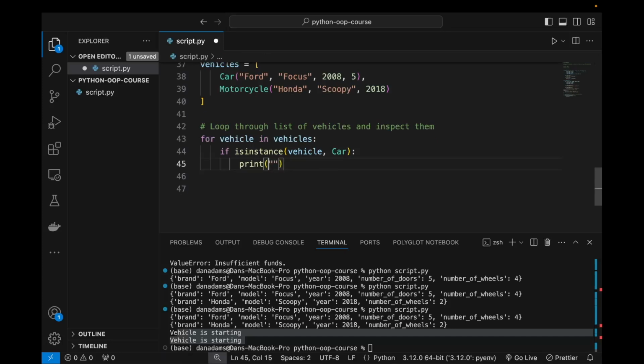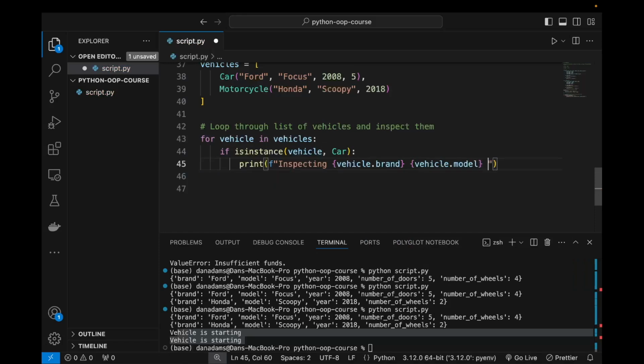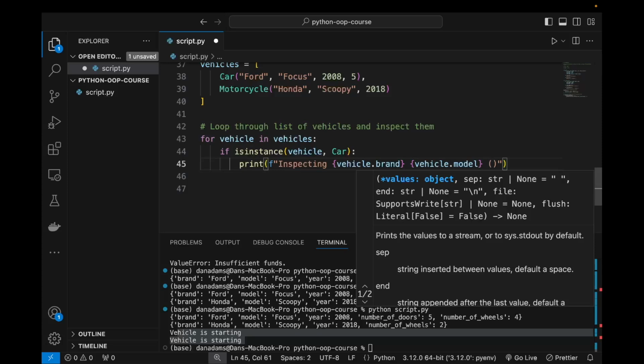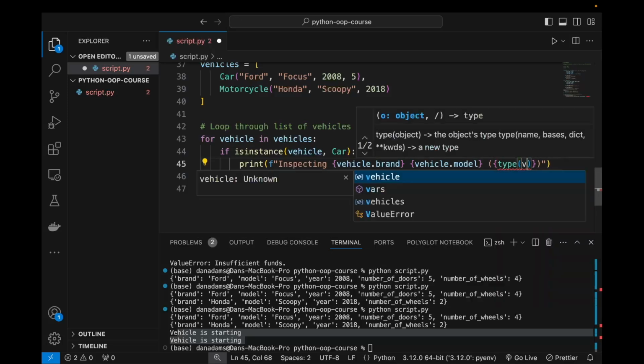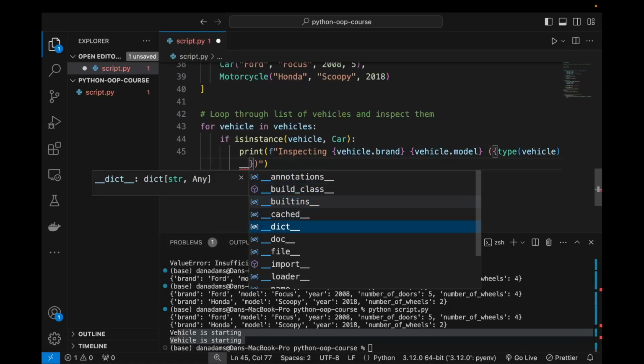So let's just create a print here. Inspecting vehicle.brand. And then let's also log the type of the vehicle, which we will know as a car object. And we just want the name here actually.